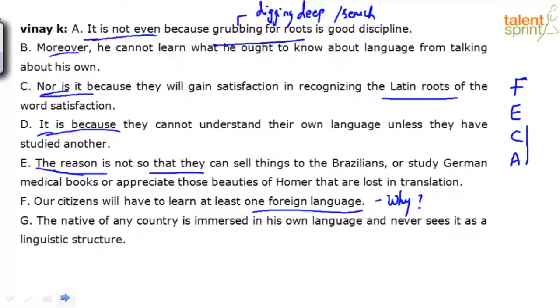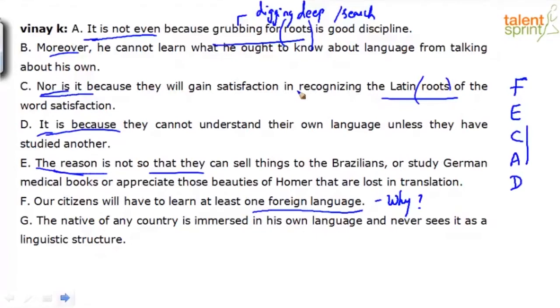So what is it then? "It is because," now it makes sense, "they cannot understand their own language unless they have studied another." FECAD, right? So quickly: our citizens will have to learn at least one foreign language. Why? The reason is not so that blah blah blah, nor is it blah blah blah. It is not even because of, we have to add A, because of the Latin roots and roots. That's the repeat word, right? So what is it then? It is because they cannot understand their own language unless they have studied another.